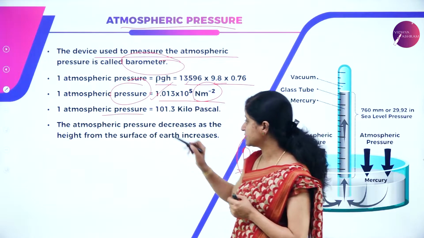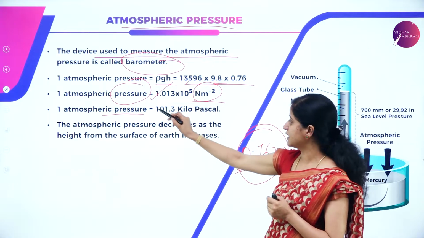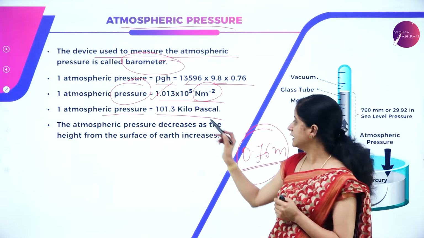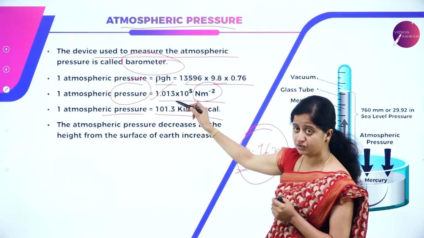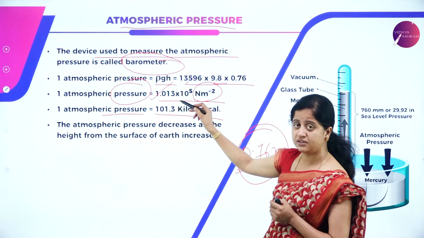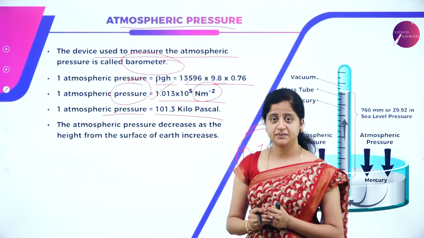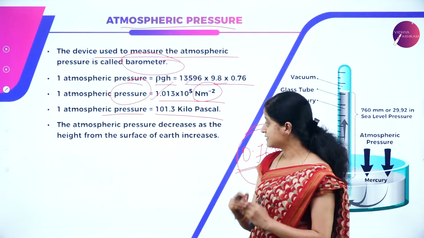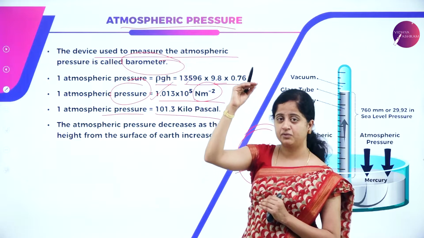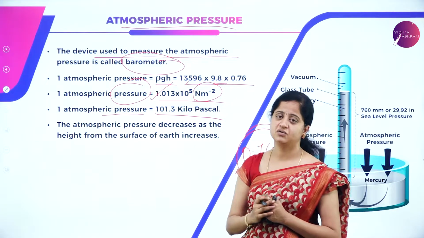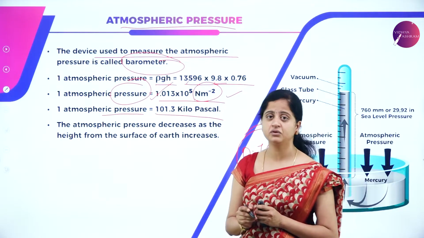So one atmospheric pressure can also be written as 1.013 into 10 power 5, which is 101.3 kilopascal. Because kilo is 10 power 3, shifting the decimal to the next two digits, we will get 101.3 kilopascal. Thus, atmospheric pressure decreases as the height from the surface increases. As we go above and above, the atmospheric pressure is going to decrease. So, this is the value of atmospheric pressure you have to remember.